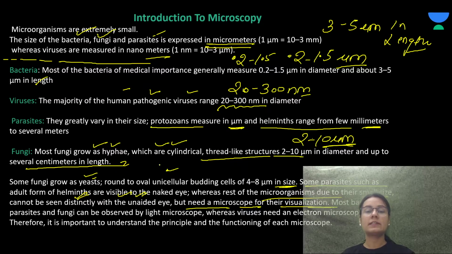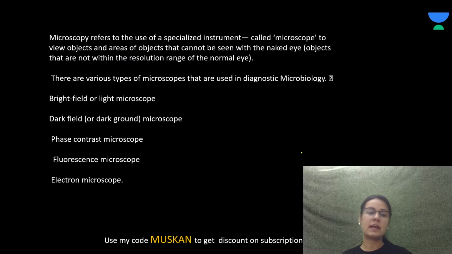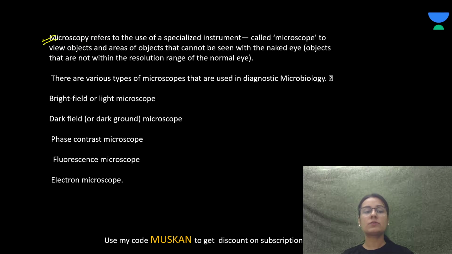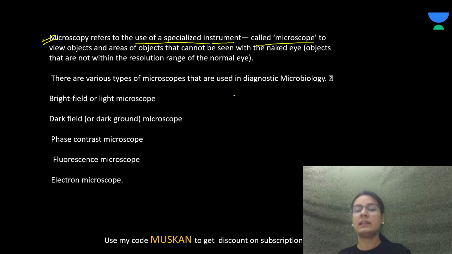Therefore, it is important to understand the functioning. Microscopy refers to the use of a specialized instrument called a microscope to view objects and areas of objects that cannot be seen with the naked eye.